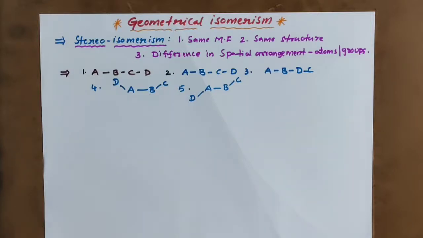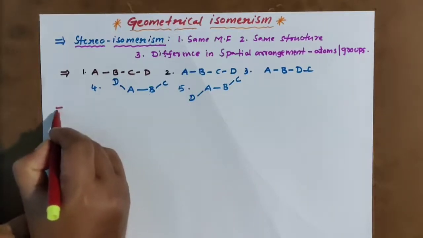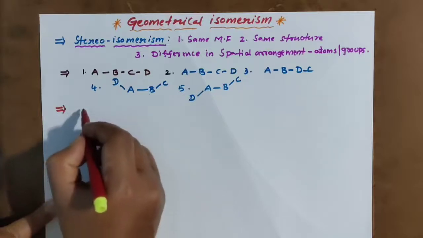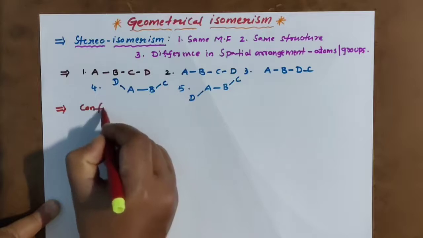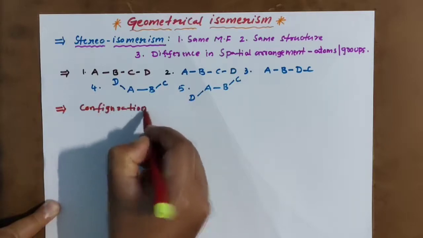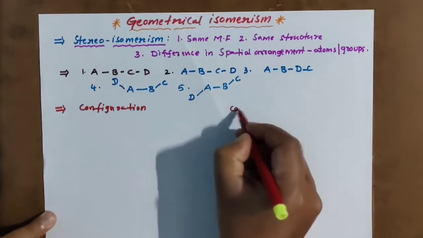Actually, stereoisomerism, we learned, has two types. Stereoisomers are of two types: one is configuration and the next one is conformation.